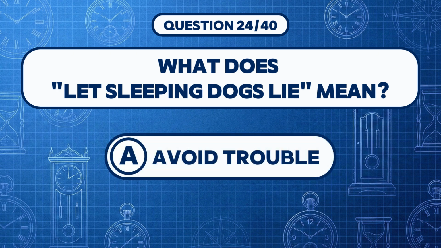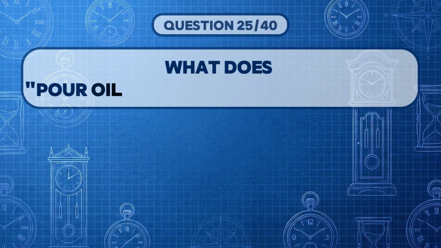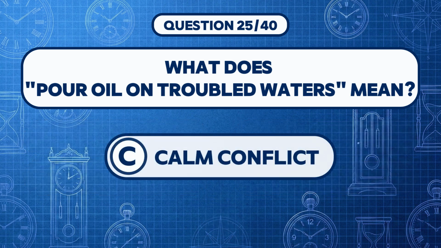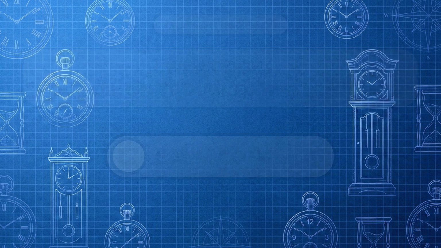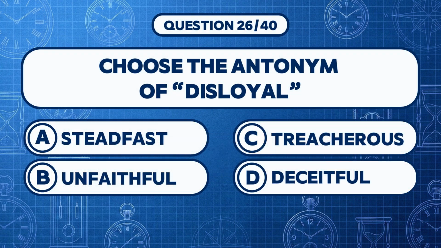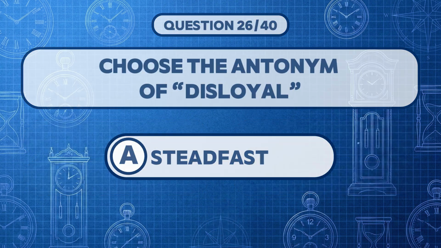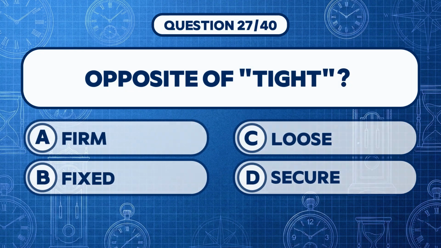Answer A, avoid trouble. What does "pour oil on troubled waters" mean? Answer C, calm conflict. Choose the antonym of disloyal. Answer A, steadfast. Opposite of tight.